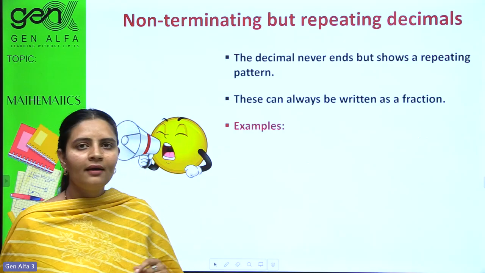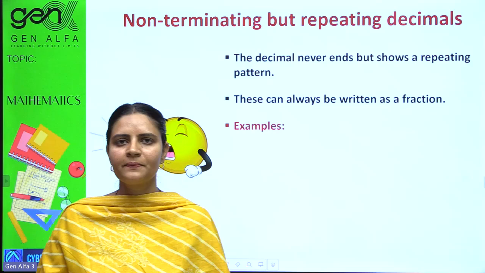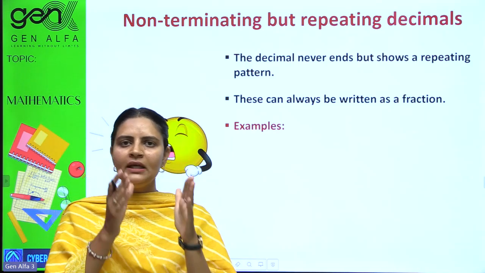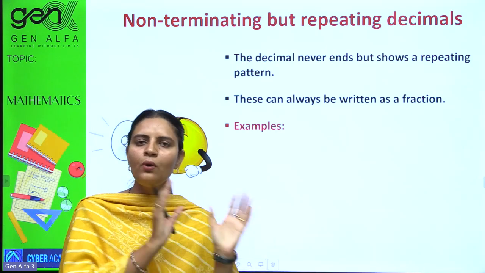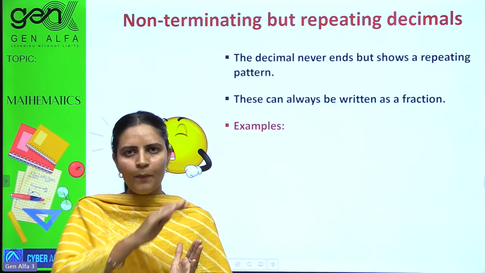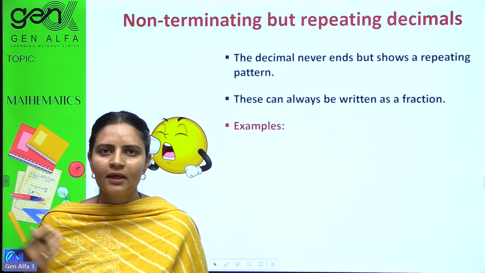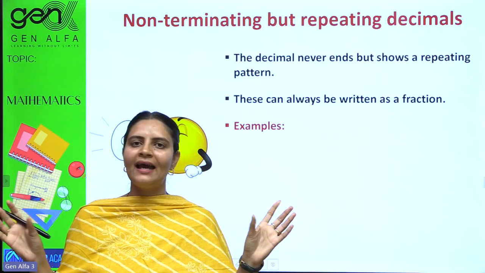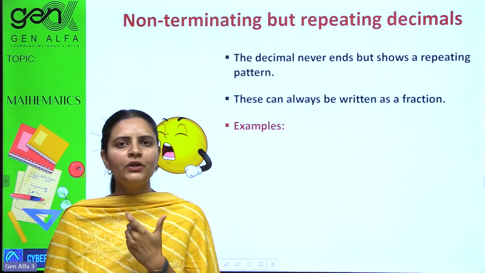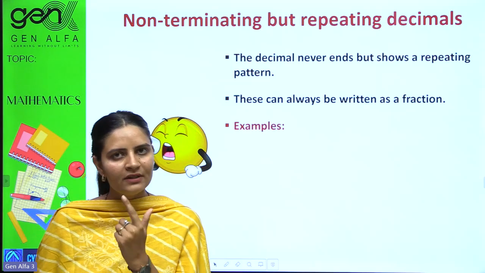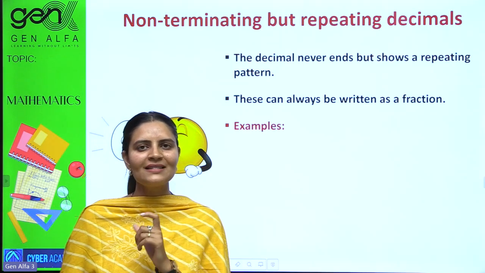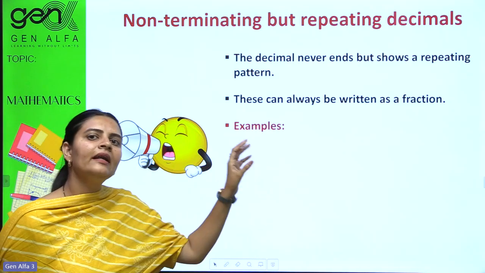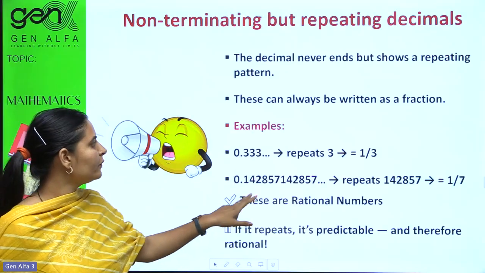The decimals. What if the decimals never end? What do you call them? Non-terminating ones. Terminating ones are those that know when to stop. Yes, opposite of that, non-terminating decimals don't have an end. They are never ending. Yes, so based on non-terminating decimals, we still have rational numbers, but with a twist. What is the twist over here? See, the decimals that are never going to end. What are the examples of those?